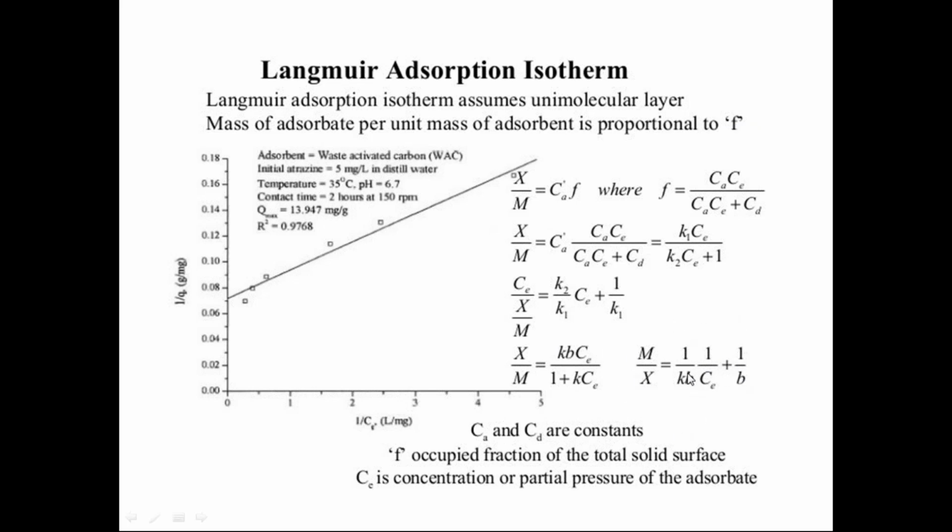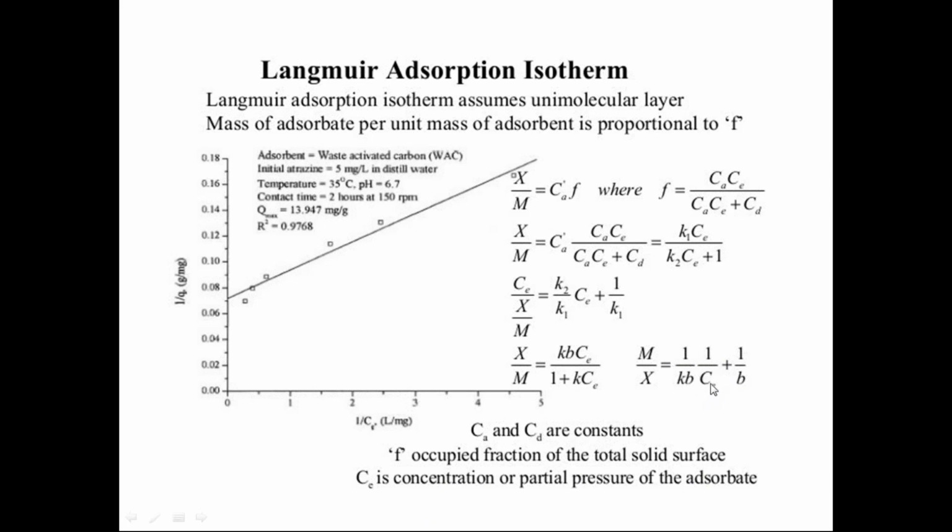These are the Langmuir constants, and CE is the concentration or partial pressure of the adsorbate. If it is a liquid, you can take the concentration; if it is a gas, you can take the partial pressure, and the remaining things can be merged with this.